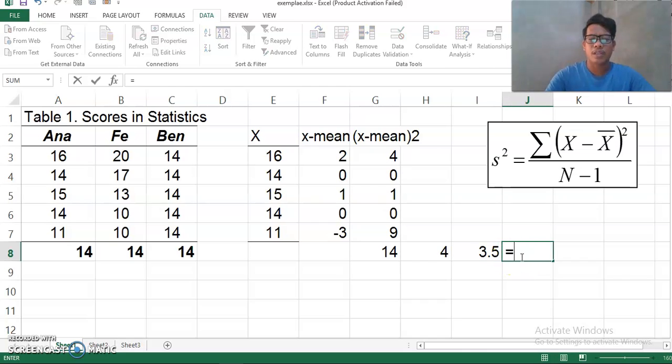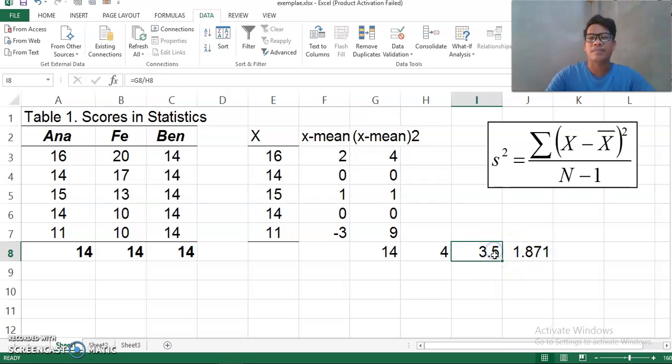Then if we get the square root of that, so 1.87. So the standard deviation of the scores of Anna is 1.87 standard deviation, and the variance is 3.5.